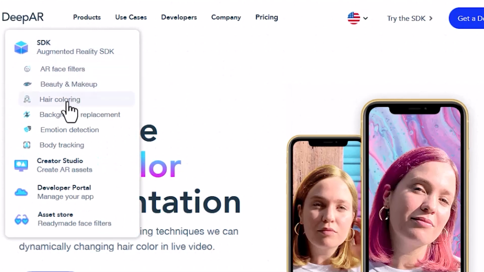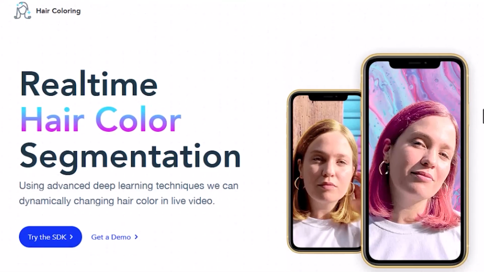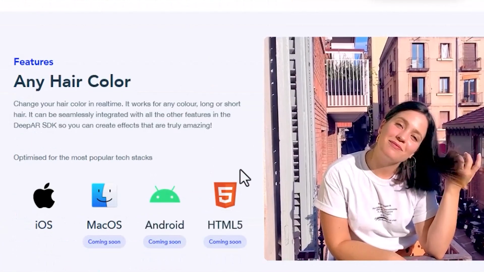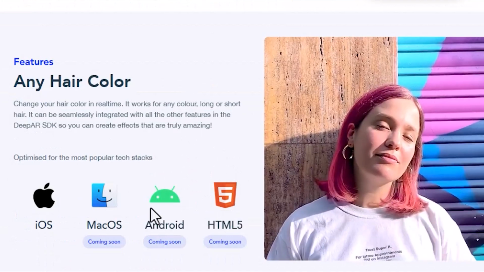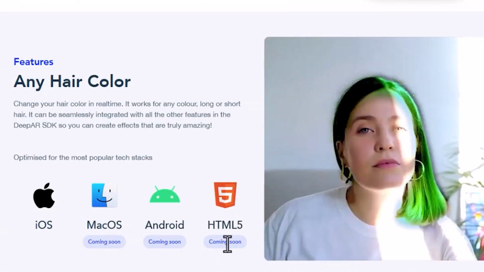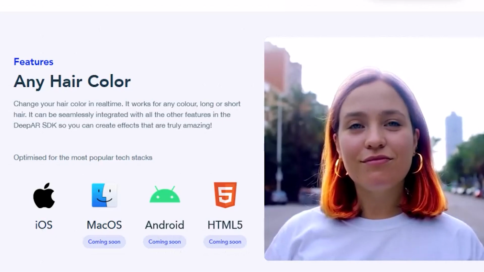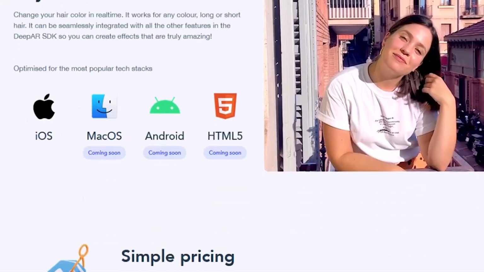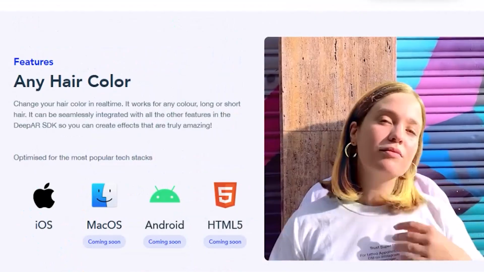With DeepAR, changing your hair color is just a click away. Choose from vibrant shades like fiery red, deep blue, or classic blonde. Each color is designed to enhance your natural beauty. Simply upload your photo or try it live through the app. Watch your hair transform in real time, allowing you to experiment without commitment.